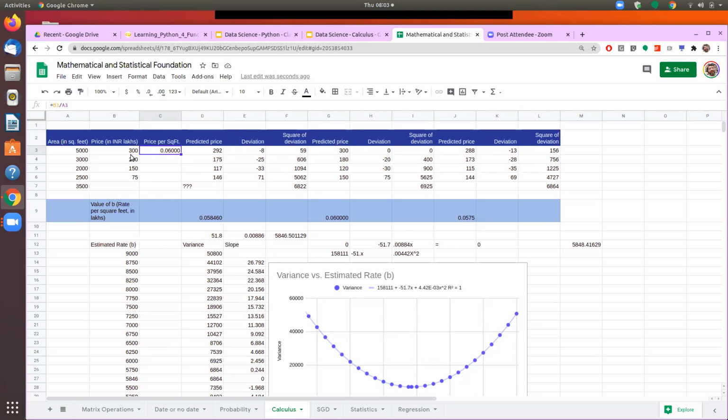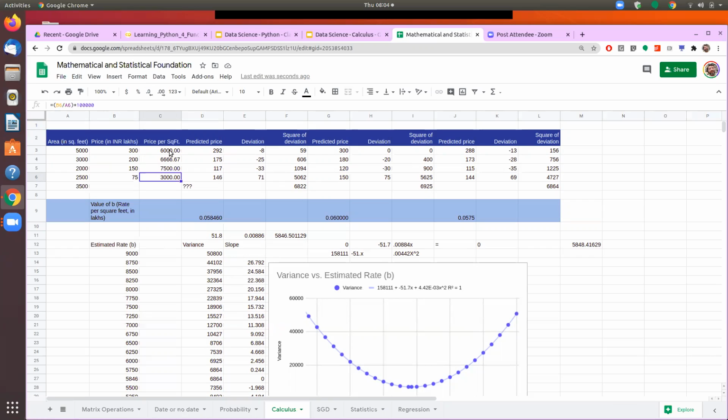Since the price is in lakhs, this number is actually taking lakhs. So just so that we're not confusing it, I'll multiply that by 1 lakh. So we see that the same price is not applicable to all the houses.